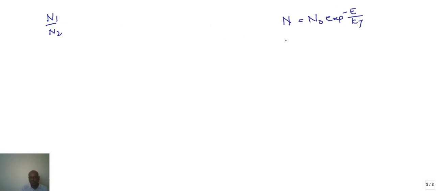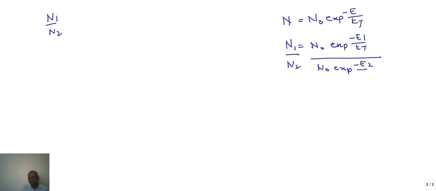E1 energy state. So N1 is equal to N naught into exponential of minus E1 by kT, divided by N2 is equal to N naught into exponential of minus E2 by kT. N naught and N naught cancel.